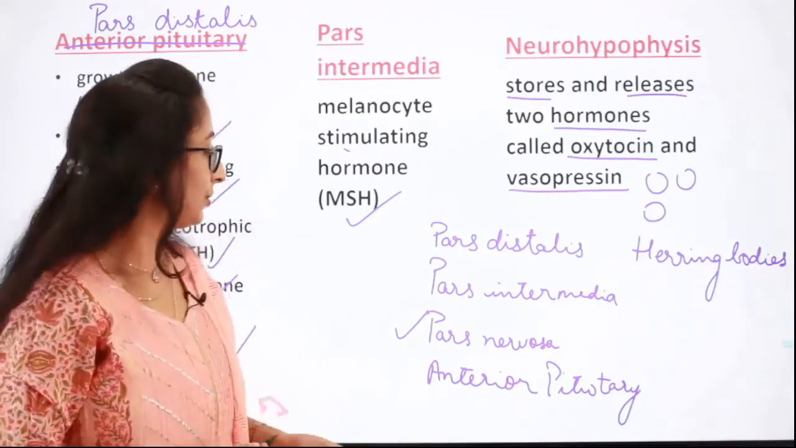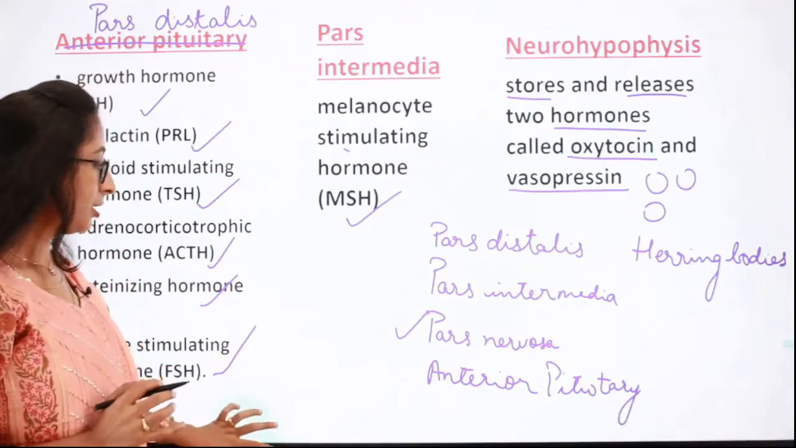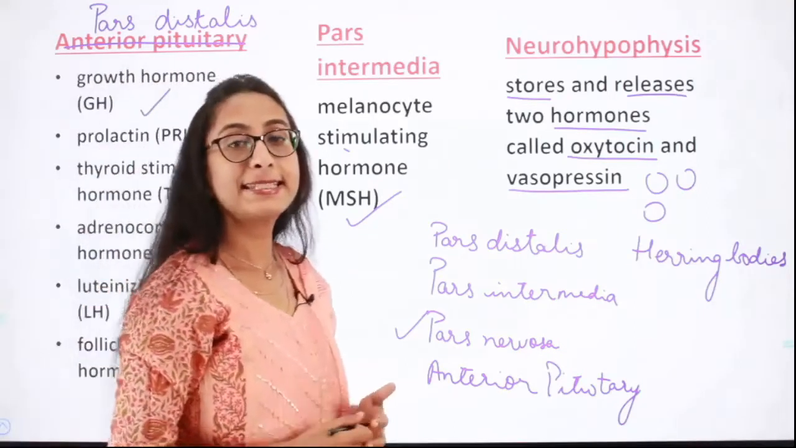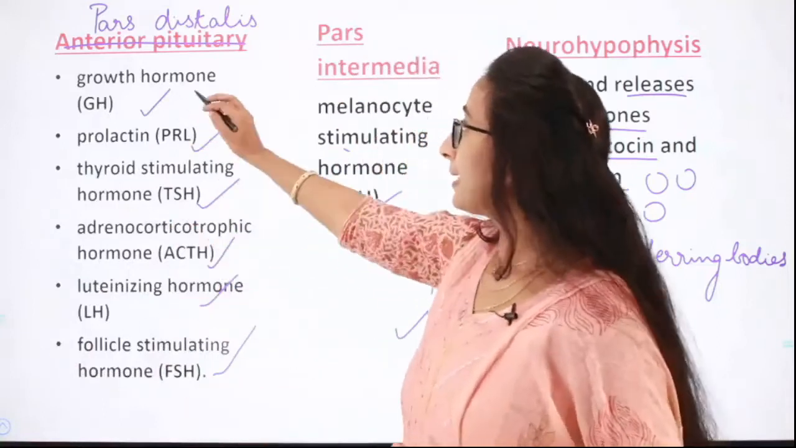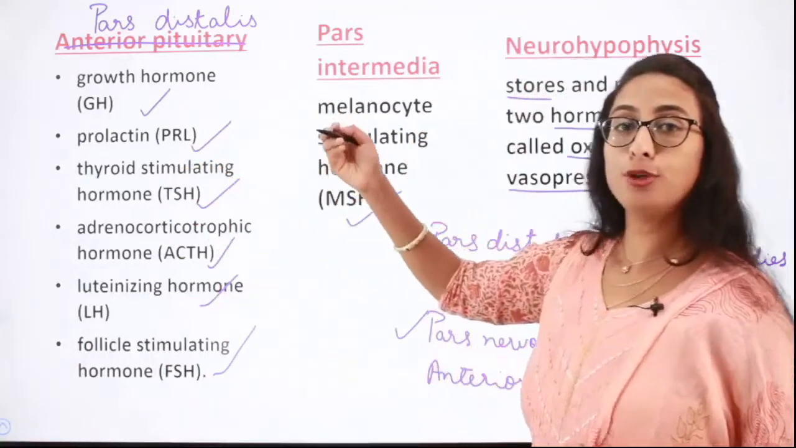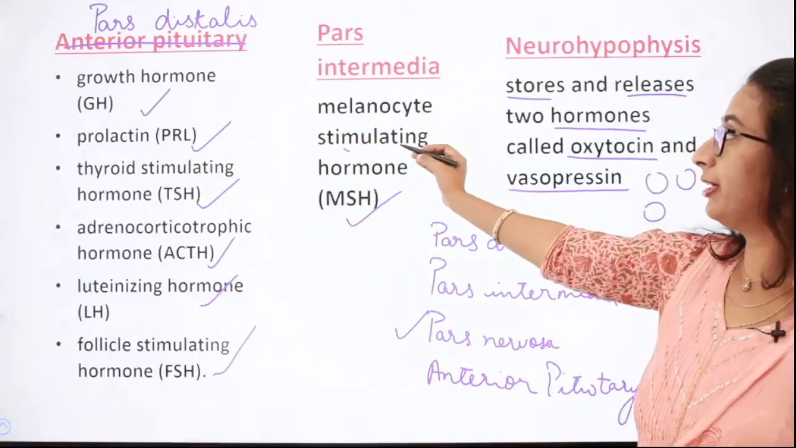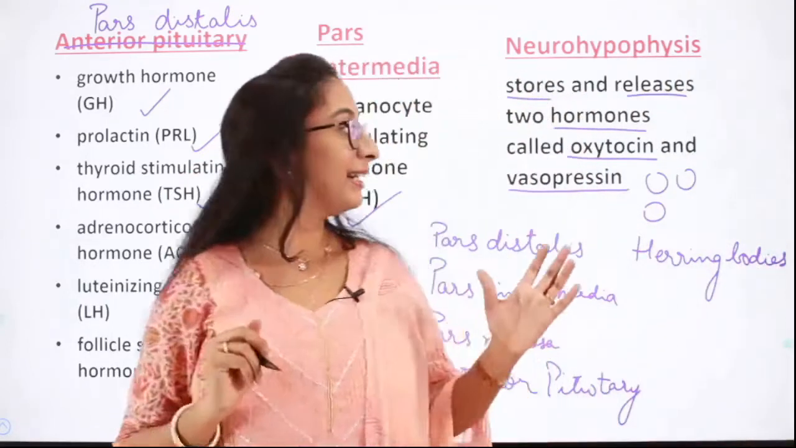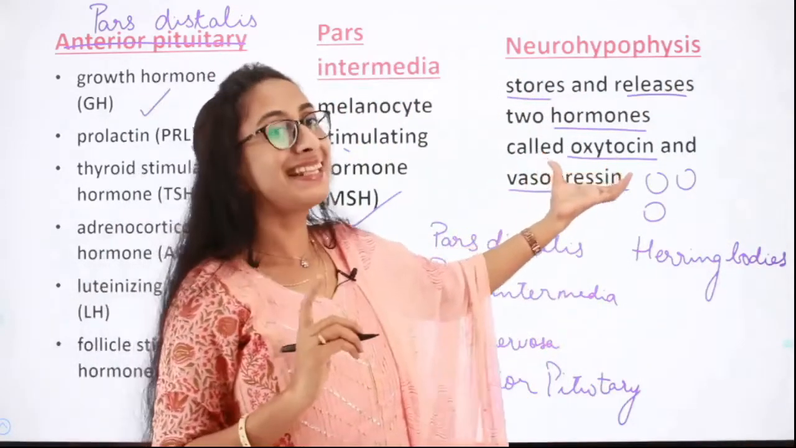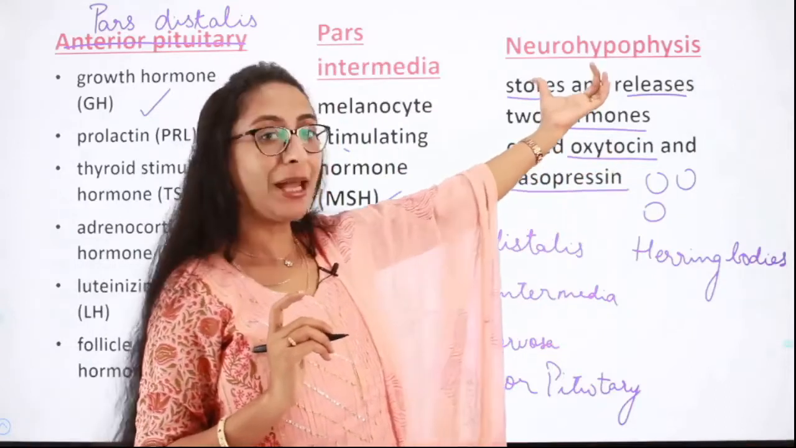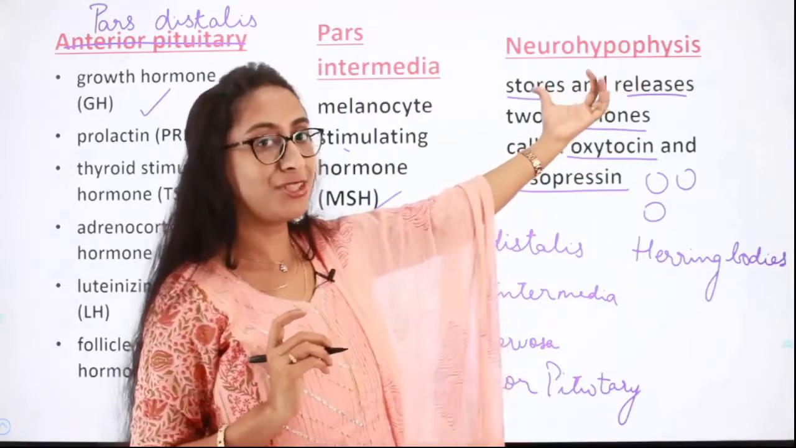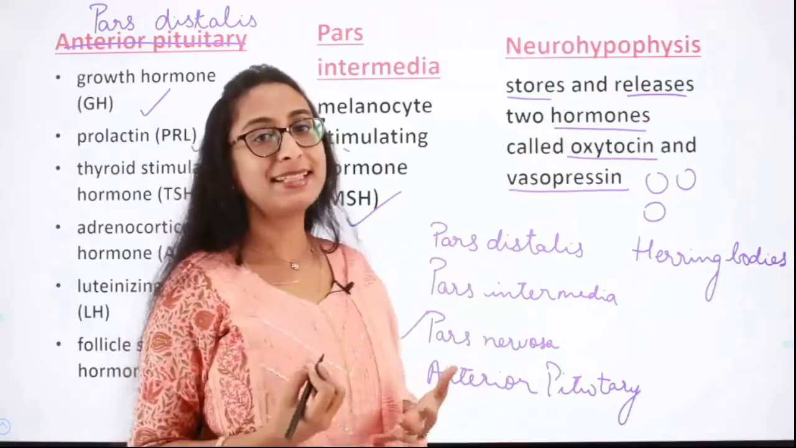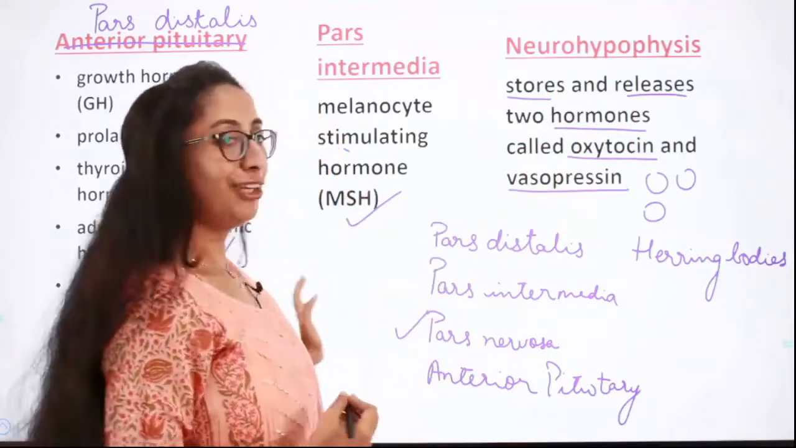Got it? So did you all understand so much? What are the hormones which are synthesized and secreted by pars distalis? What are the hormones which are synthesized and secreted by pars intermedia? And what are the hormones which are not synthesized by the neurohypophysis or the posterior pituitary gland, but only stored and released? We shall be discussing each of these hormones.